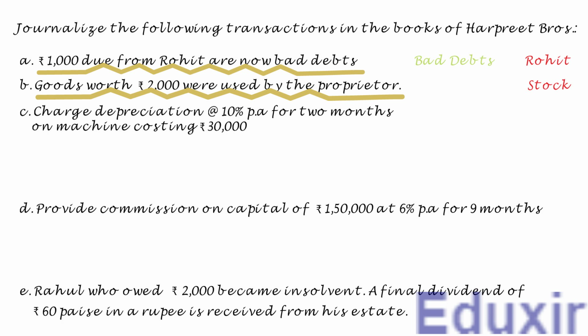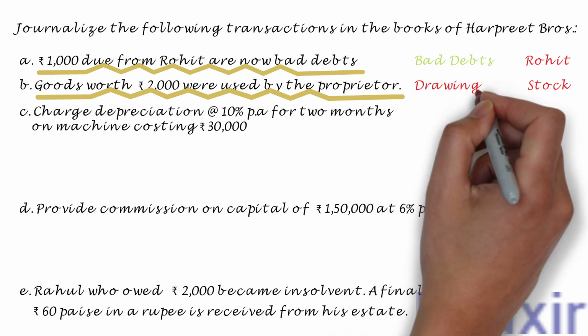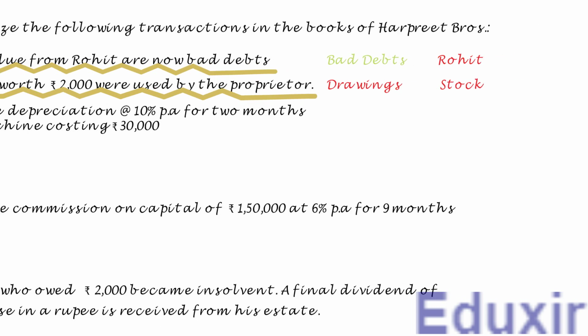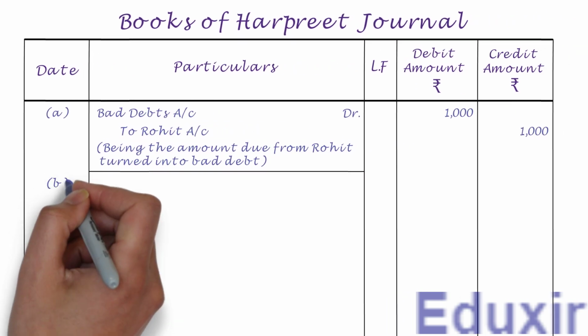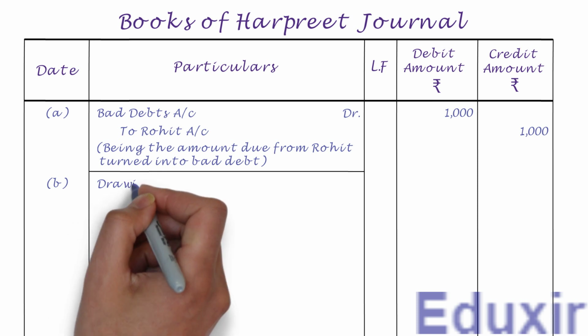Coming back to our problem, as the proprietor is withdrawing the goods, it reduces the capital. The rule to record any decrease in the capital is to debit the corresponding capital account. In this case, the drawings account should be debited, not the capital account. With this analysis at our disposal, let us proceed with the journalizing of this transaction. Let us first write the transaction number in the date column. Let us then record the drawings account as the debit entry.